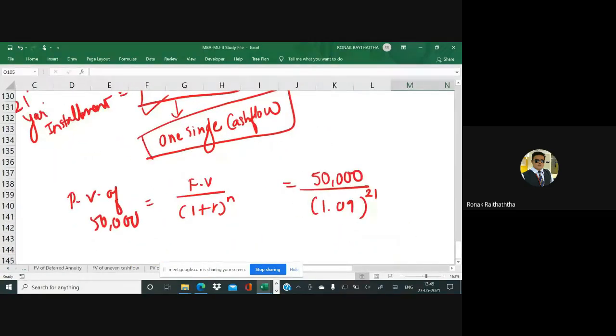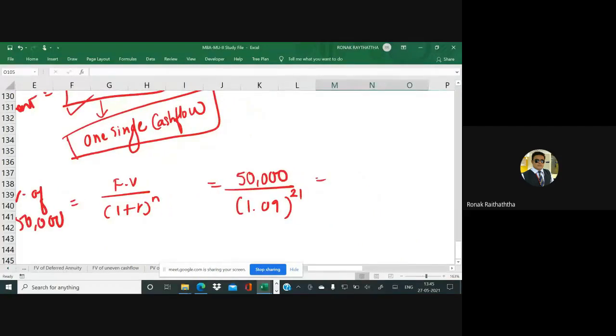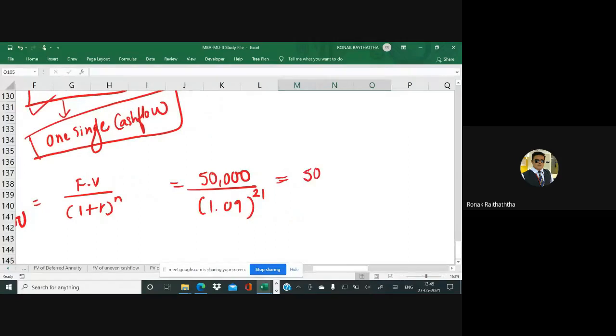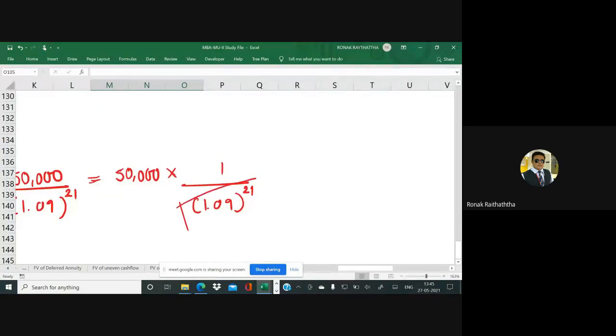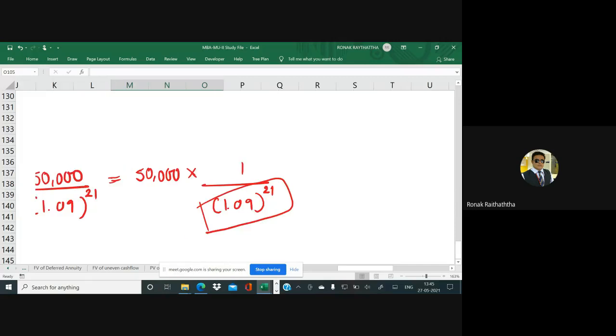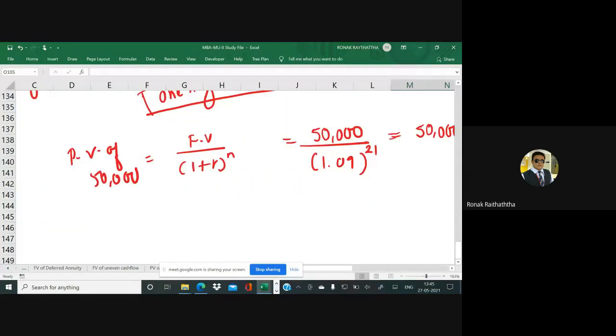Okay, got it. So equal to, you may also write it like 50,000 multiplied by 1 divided by 1.09 raised to 21. Okay, so 1.09 raised to 21, you can find that isolated one, whatever way you want to, or you may adopt any other way we have used previously. So may I get the present value of this amount from the students, please, all of you?